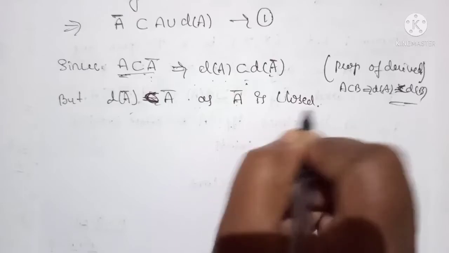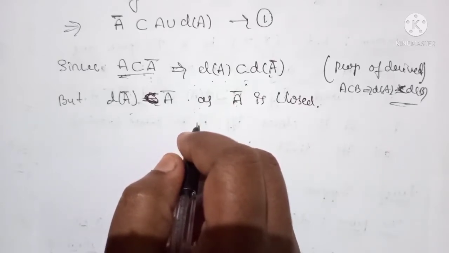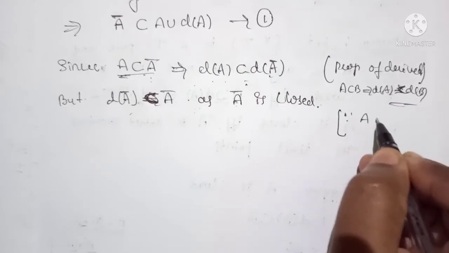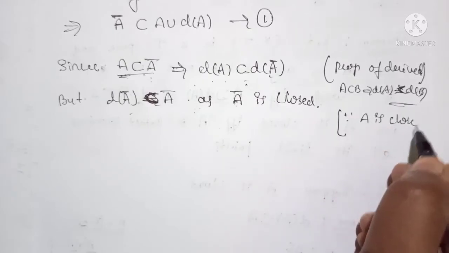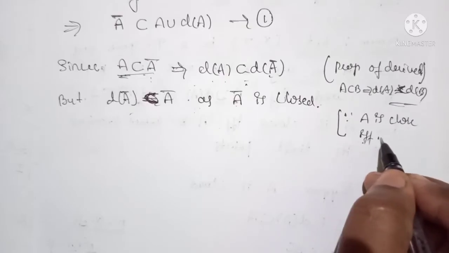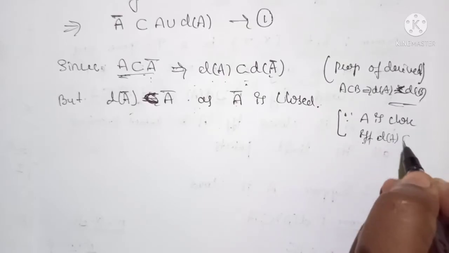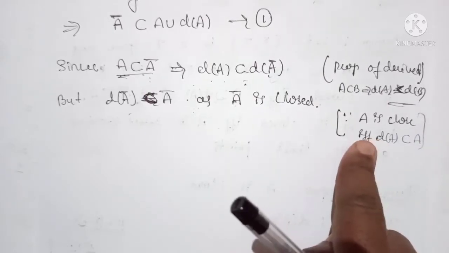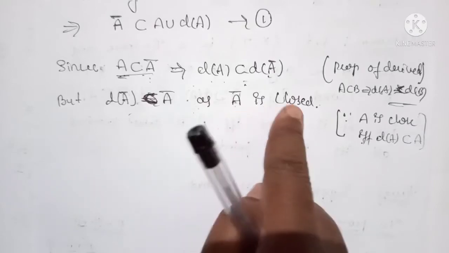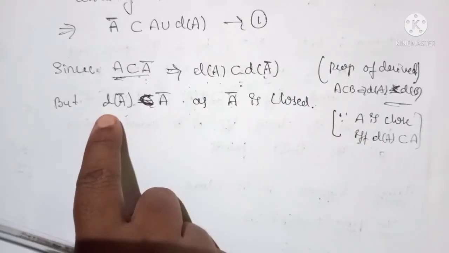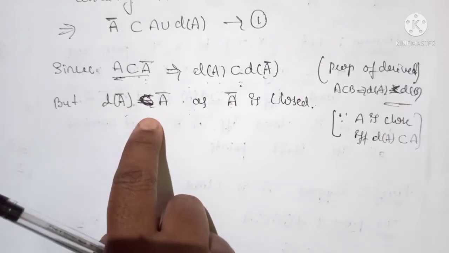This is the last theorem: A is closed if and only if D of A is a subset of A. Replacing A by A closure, we get D of A closure is a subset of A closure.